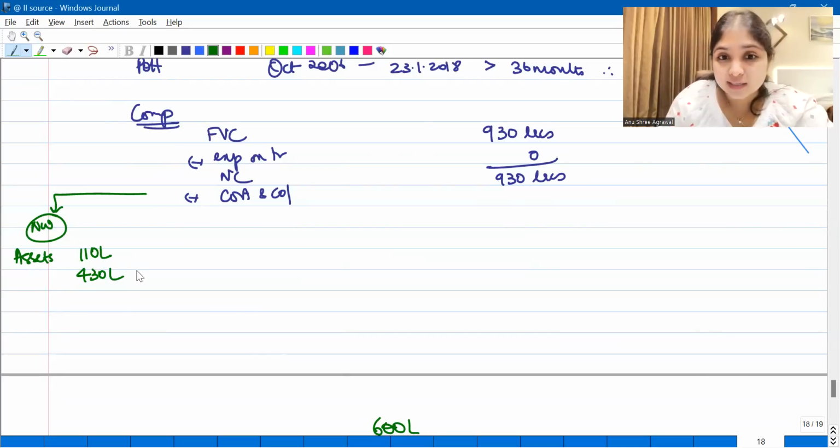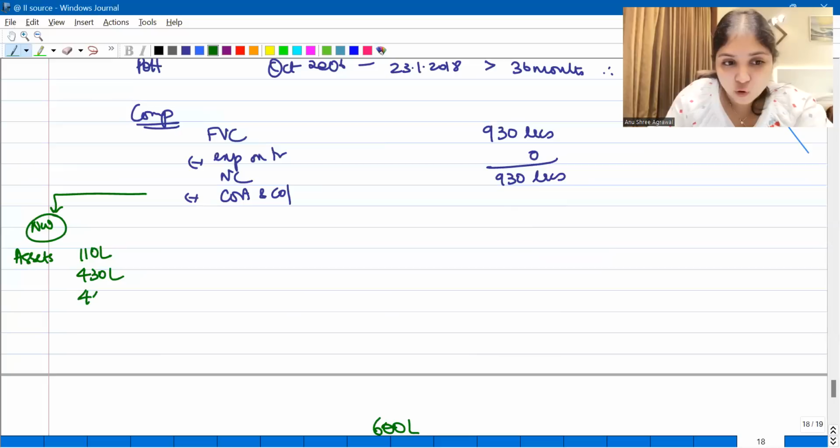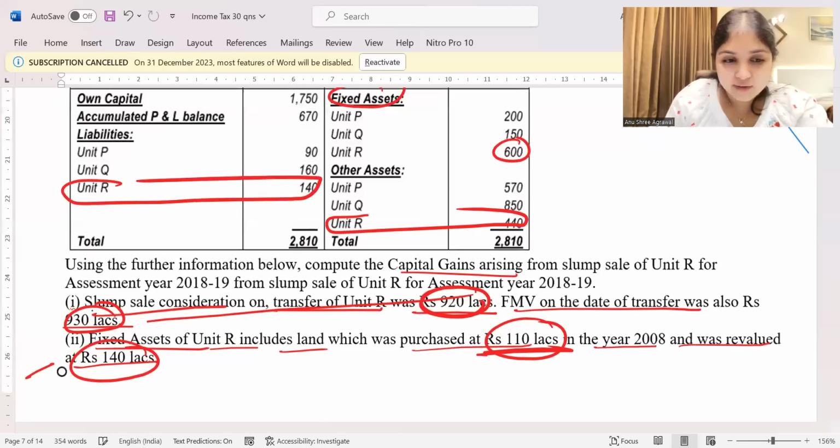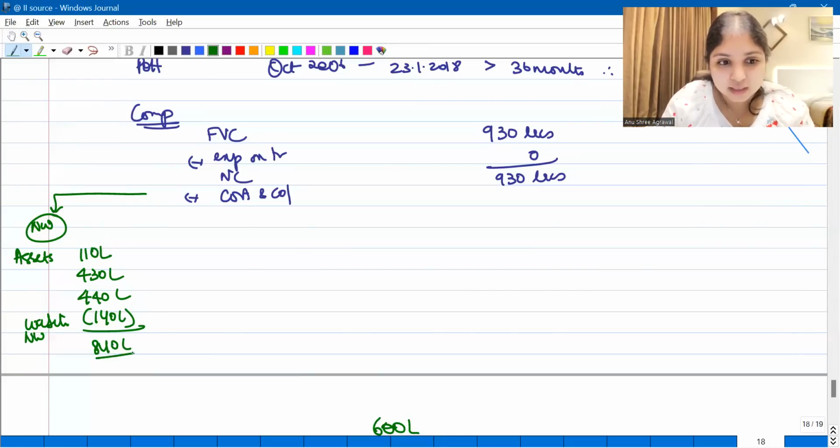Then what are the other assets that we have? We also have for unit R other assets which are worth 440 lakhs. What are unit R's liabilities? Only one liability we have, which is 140 lakhs. So what is the net worth of unit R? 110 plus 430 plus 440 minus 140, 840 becomes the net worth of this unit. So cost of acquisition plus cost of improvement is going to be this number of 840 lakhs.